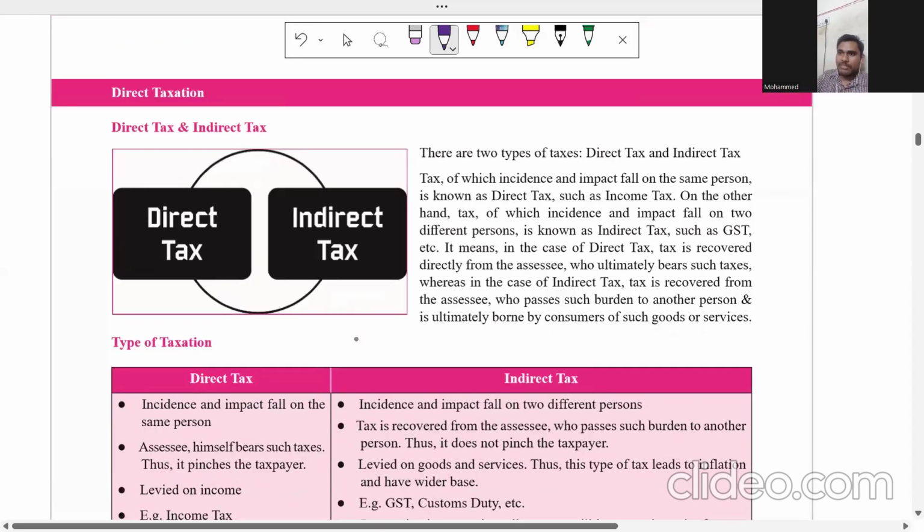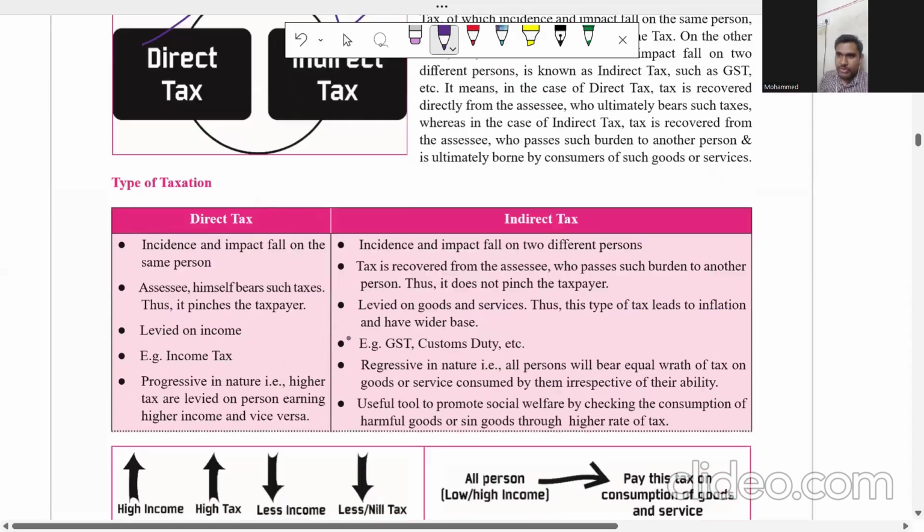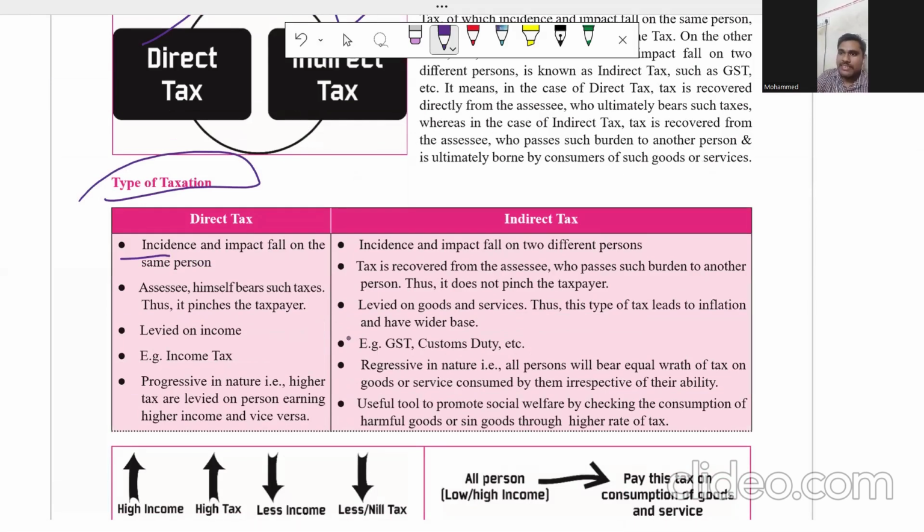There are two types of taxes: direct tax and indirect tax, which I have already discussed. So remember, I'm going to define direct tax and indirect tax from your study material. In direct tax, the incidence and impact fall on the same person. What is incidence? Incidence is nothing but burden, on whom the burden will fall. For example, if it is my income tax, I'm going to pay the tax. The burden is on me, and the impact is also on me. Remember, incidence is nothing but burden. The burden and impact fall on the same person.